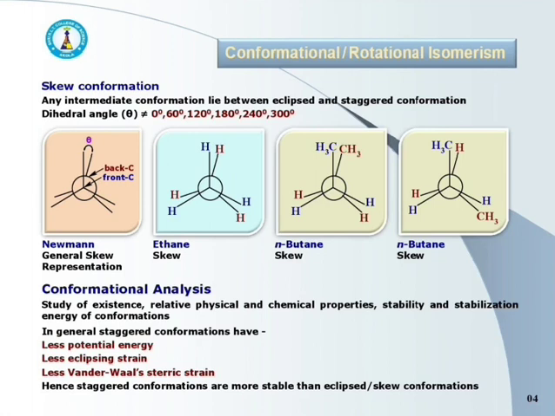This is all about various types of conformations. For ethane, there are three conformations, that is eclipse, staggered, and skew. Whereas for n-butane, there are five conformations, that is fully eclipse, Gauche, anti, staggered and skew conformation.